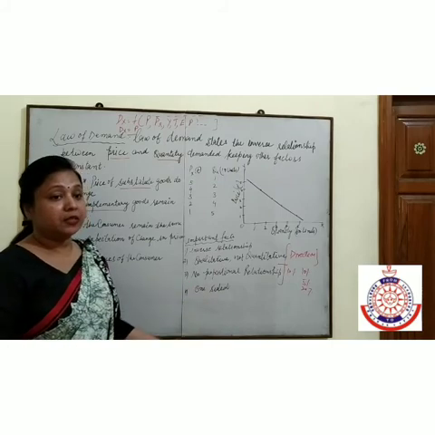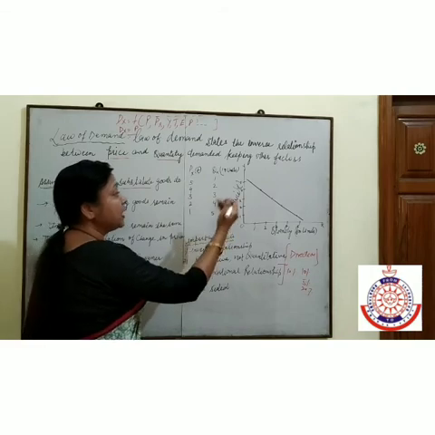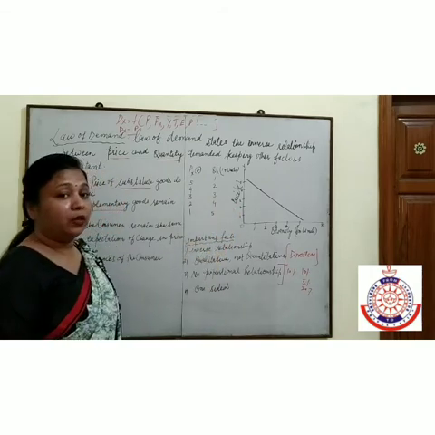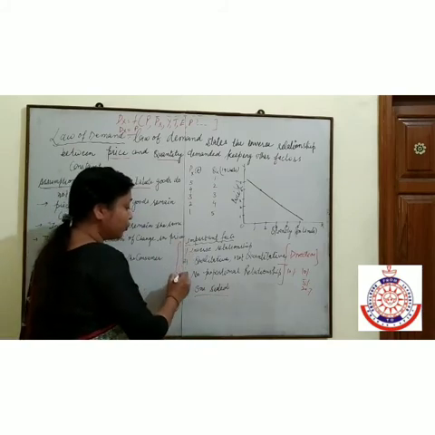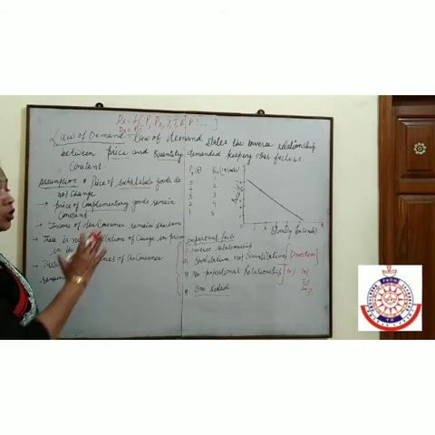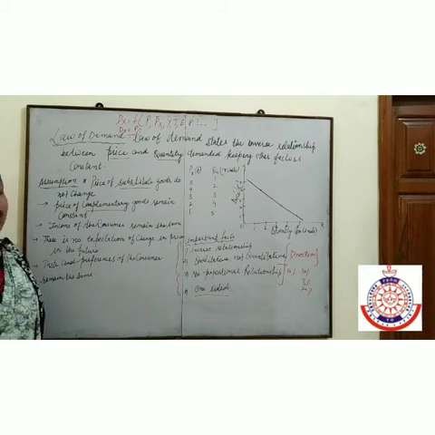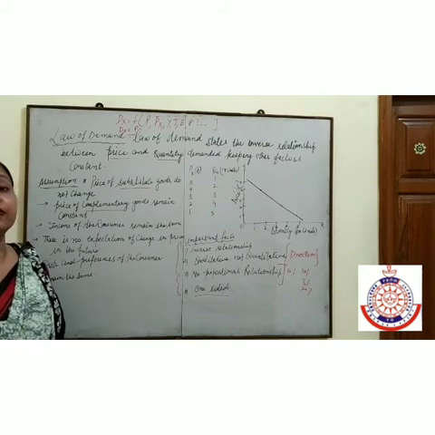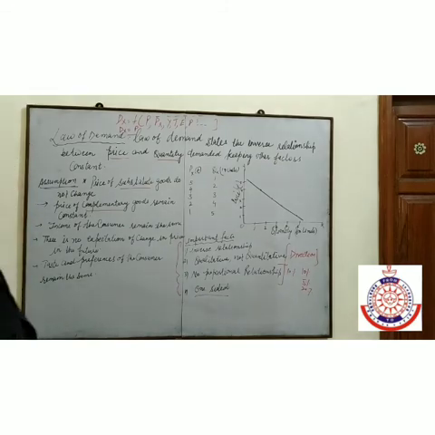Fourth point is one-sided. One-sided means we are taking price first. If price is reduced, then demand will increase. So, it is one-sided. These four points are important in the law of demand. So, this is your topic, law of demand. What is the meaning of law of demand? What are the assumptions of law of demand? How can you explain the law of demand with a table and a diagram, and which important points come to mind in the law of demand?